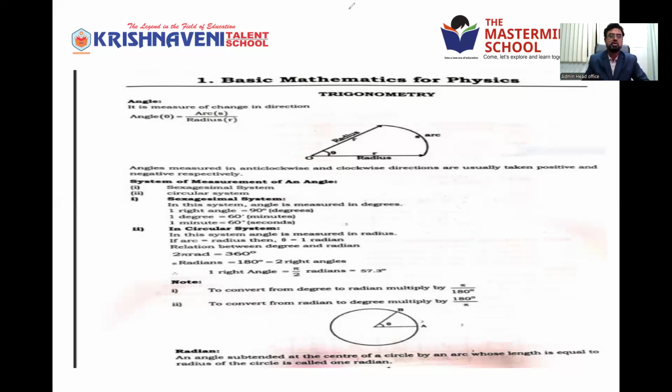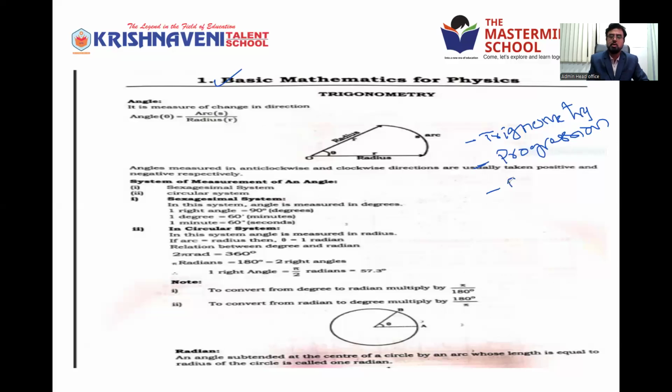Now, come to our topic today. So what is the topic? Basic maths in physics, basic mathematics for physics. Before going to the topic, what do we use generally? Trigonometry is the most used in physics. We have so many connections between physics and trigonometry, right? Trigonometry is very important. Similarly, we'll use progressions also in physics.